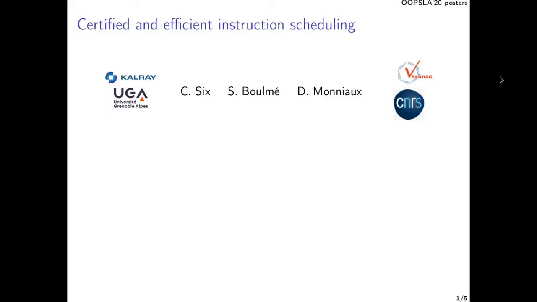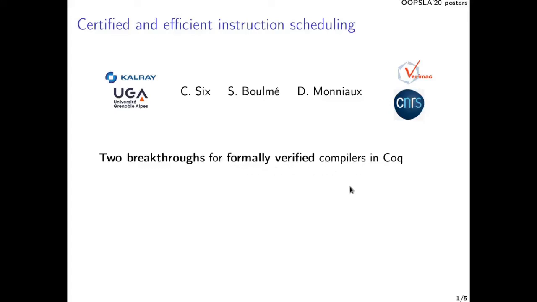Hello, I will briefly present here two breakthroughs that we did for formally verified compilers in Coq. A formally verified compiler is a compiler with a proof of correctness. So all the transformations have to be proven correct. Our first breakthrough is to provide scalable scheduling optimizations.